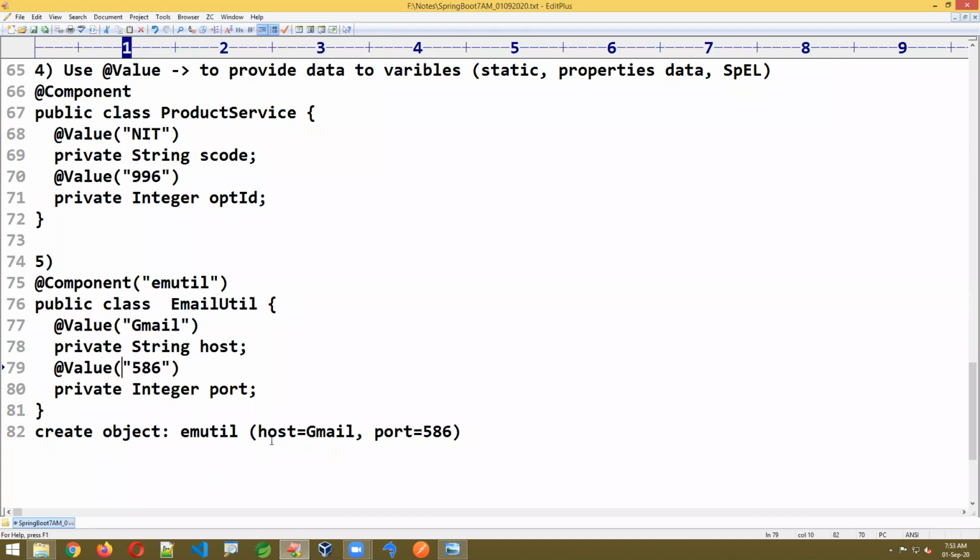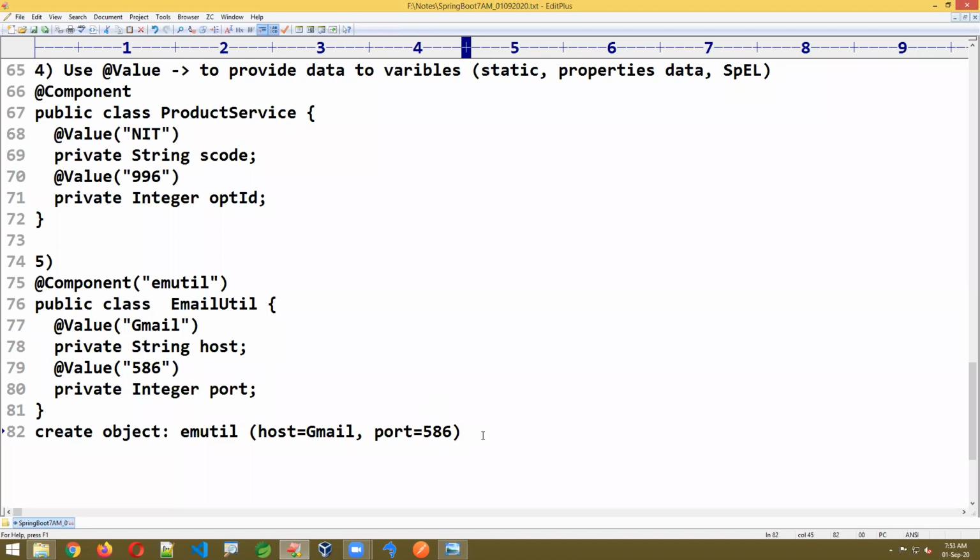Okay, I said for host allocate this value, for port allocate this value. Already port is there. You have to directly write the data. Mistakes are also fine, nothing to worry. Okay, @Value you have to give in double quotes only. It's automatically type conversion it will do and it will allocate to integer.